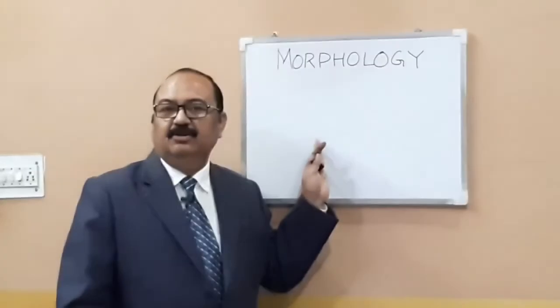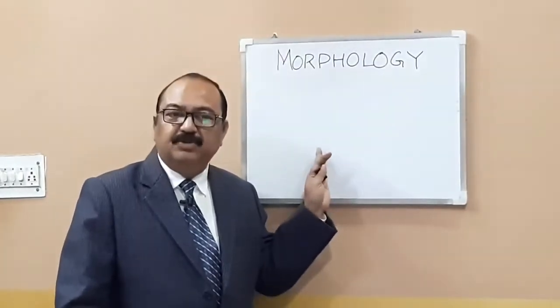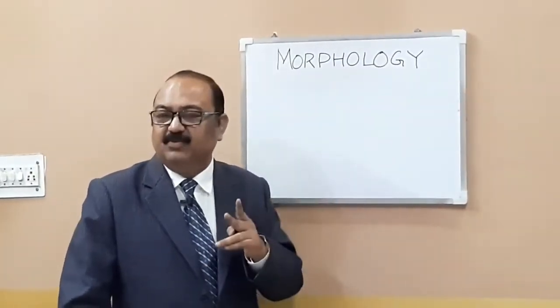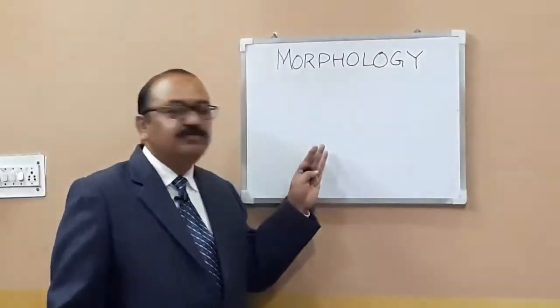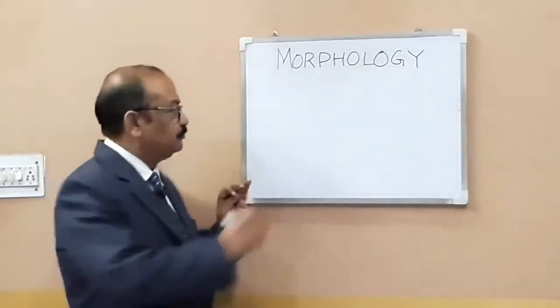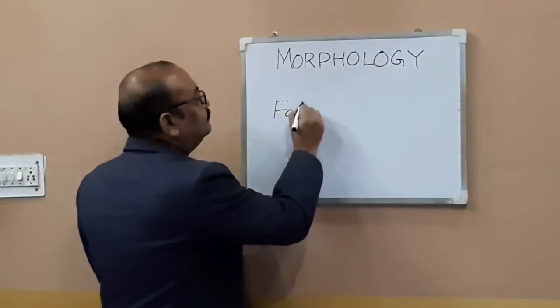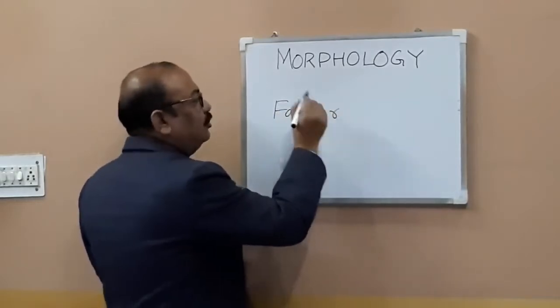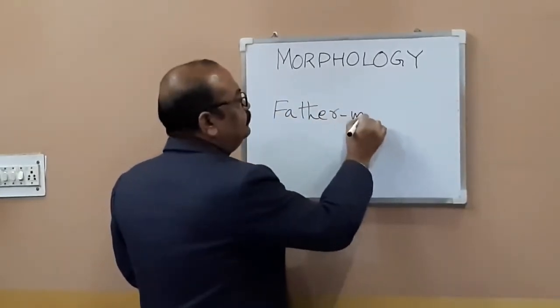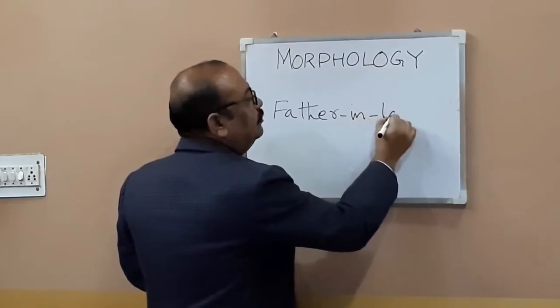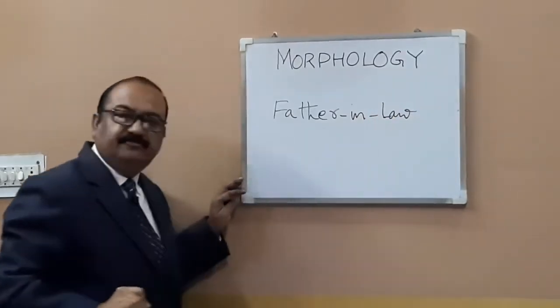For instance, father-in-law is a compound word because it joins three words and forms an altogether new word. Father-in-law, mother-in-law, brother-in-law, whatever. This is how you write father-in-law.